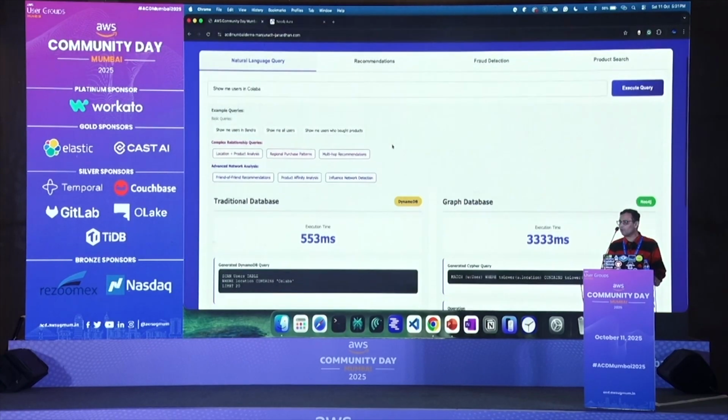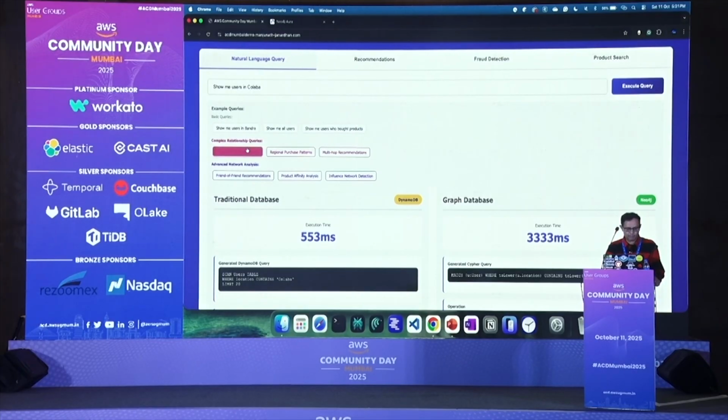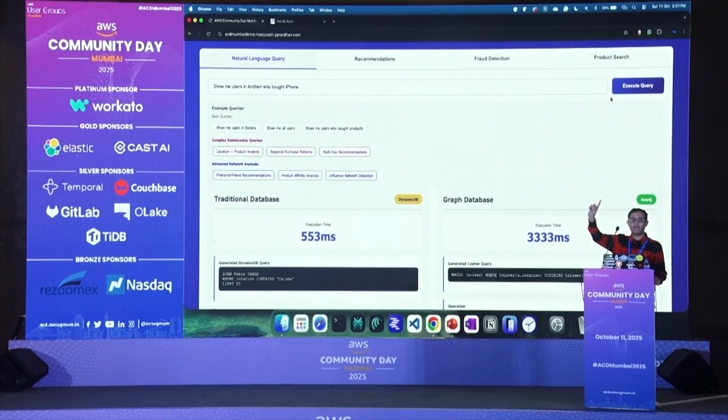Okay. Now let's see the complexity part. Now let's see the product analysis. In the interest of time, I'm putting in what I already typed. I added it here. Now show me the users in Andheri who bought iPhone.